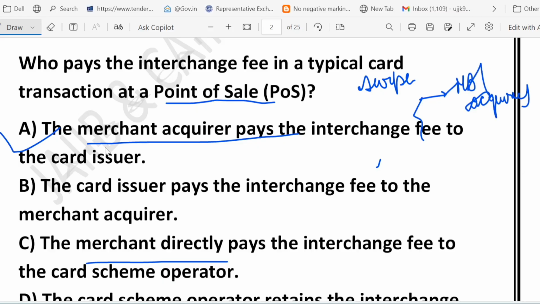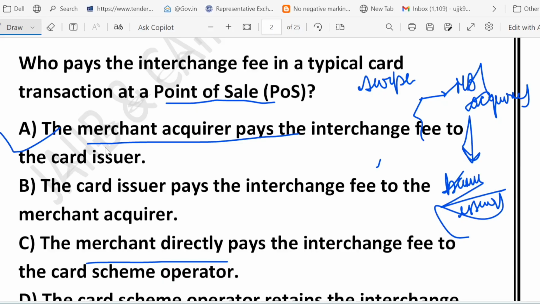The merchant bank collects money from the bank, and that bank is called the issuer. But before the money reaches the beneficiary, an interchange fee is deducted, which goes to the issuer.